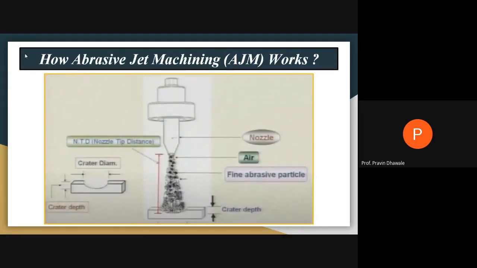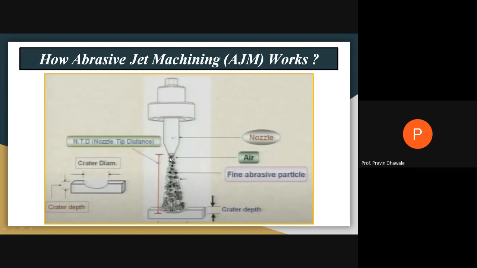From this figure, your concept will be clear on how abrasive jet machining works. If you observe this figure, this is the nozzle. This will be the workpiece, right? And this will be the air jet, a mixing of air plus fine abrasive particles.